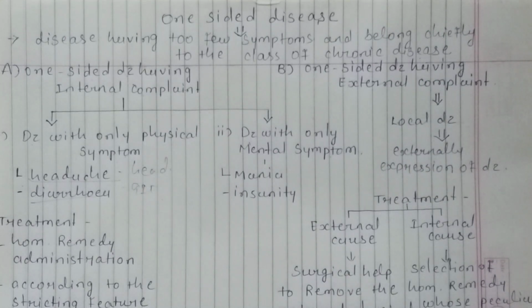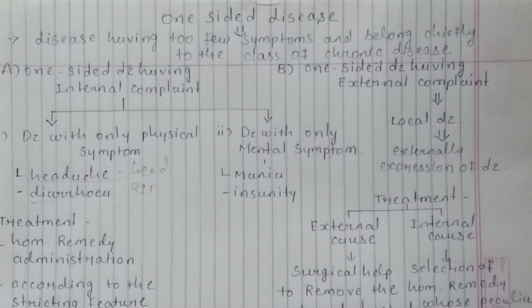Because a disease having a large number of symptoms is very understandable and very useful in prescription also. But in some cases the disease has too few symptoms, and we have to call this disease a one-sided disease. They belong chiefly to the class of chronic disease. Due to the dearth of symptoms, they are less amenable to cure.